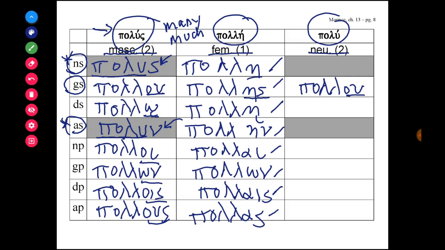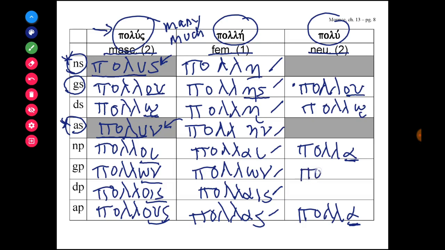And for the neuter forms, let's fill out the second declension case endings first. We already did pollou for the genitive singular. The dative singular for the neuter forms is pollo, iota subscript. The nominative plural form is polla with an alpha. Remember that the neuter forms use the alpha for the plural in the nominative, and also polla for the accusative uses alpha. The genitive plural form is pollon, and the dative plural form is pollois.